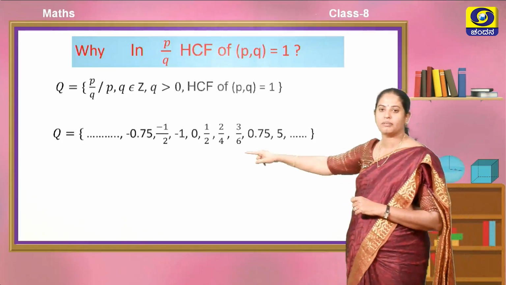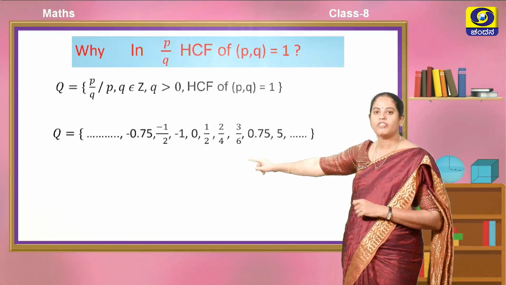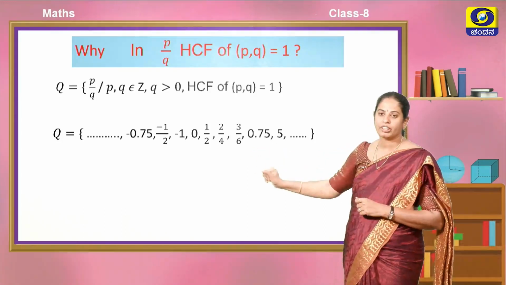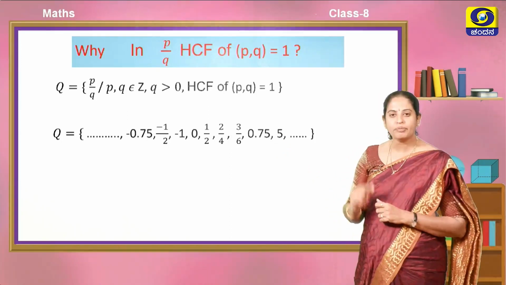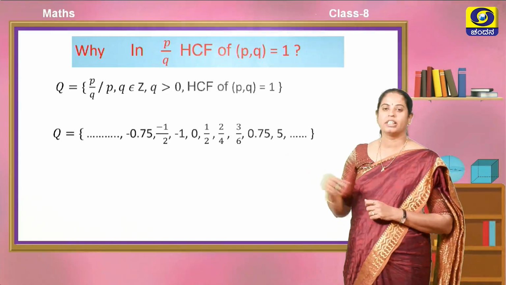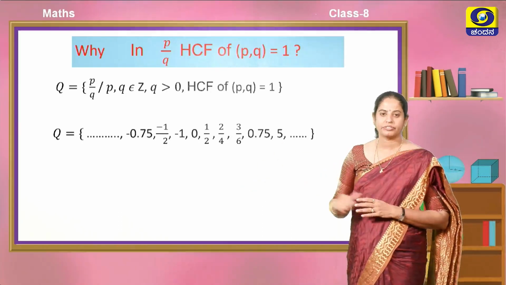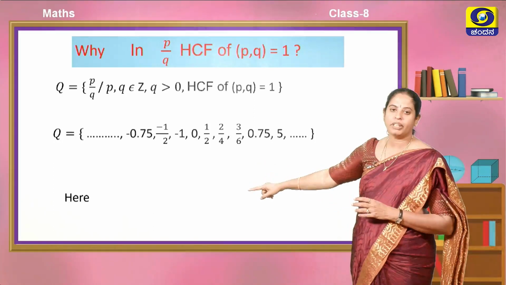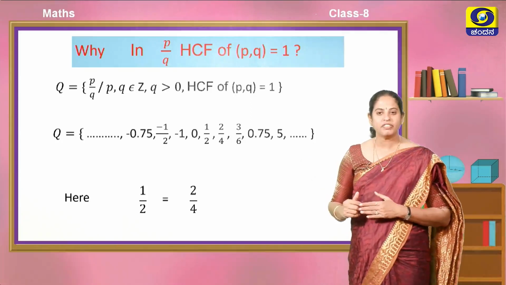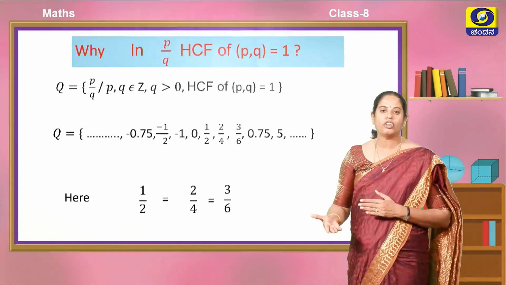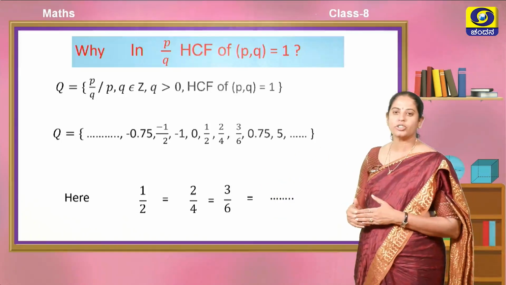If you observe the numbers, here after 0 we have 1 by 2, 2 by 4, 3 by 6. Think, are these the same numbers or different numbers? Observe here, children. What do we call these types of fractions? 1 by 2 is the same as 2 by 4 because on simplification we get 1 by 2 only. 3 by 6 is also the same as 1 by 2.